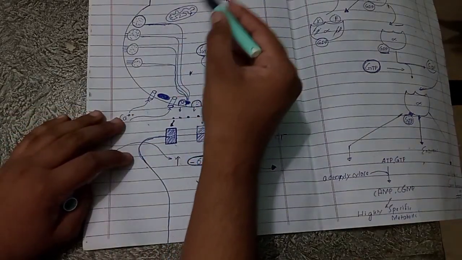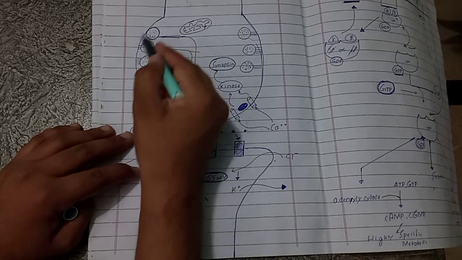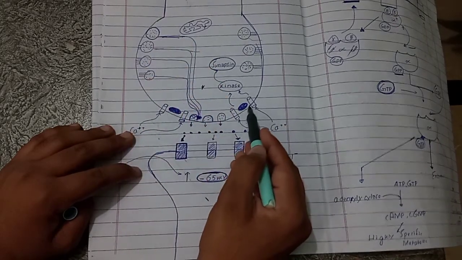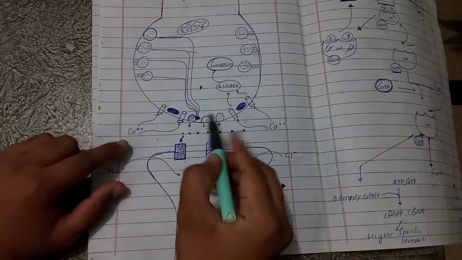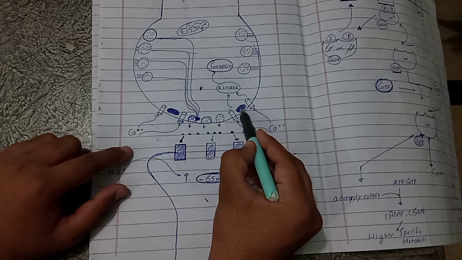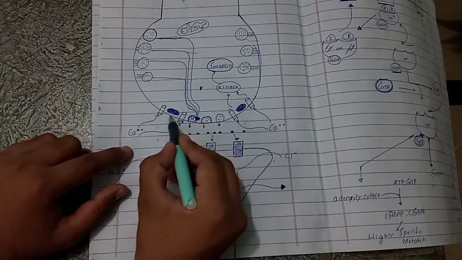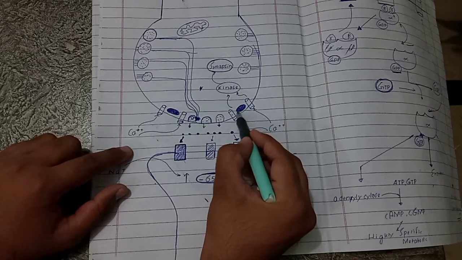Now this is the presynaptic terminal. Since this is the membrane of the presynaptic terminal, it is known as the presynaptic membrane. On the inside of the presynaptic membrane, there are some dense structures. You can see here, there are some dense structures.